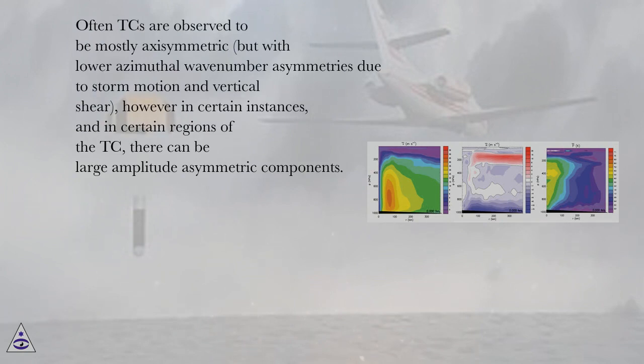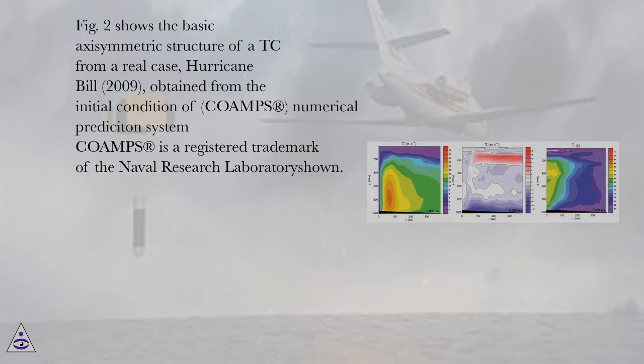However, in certain instances, and in certain regions of the TC, there can be large amplitude asymmetric components. Figure 2 shows the basic axisymmetric structure of a TC from a real case, Hurricane Bill, 2009, obtained from the initial condition of COAMPS, the Navy's numerical prediction system. COAMPS is a registered trademark of the Naval Research Laboratory.